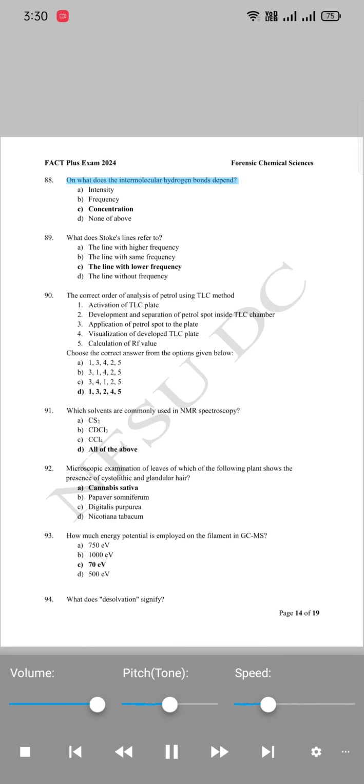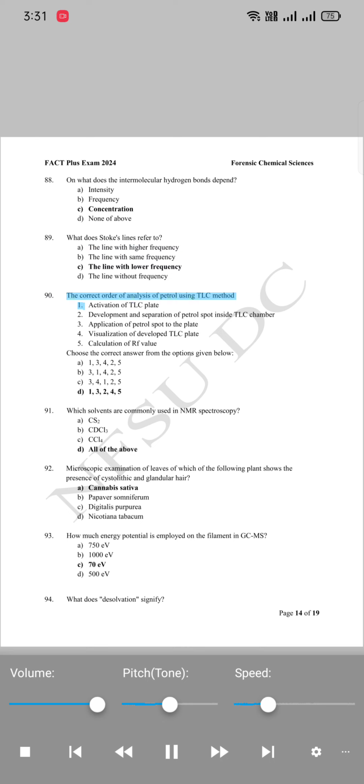88. On what do the intermolecular hydrogen bonds depend? A. Intensity. B. Frequency. C. Concentration. D. None of above. 89. What do Stokes lines refer to? A. The line with higher frequency. B. The line with same frequency. C. The line with lower frequency. D. The line without frequency.